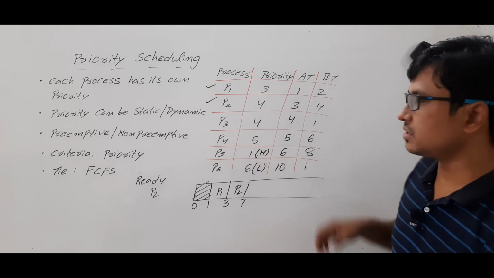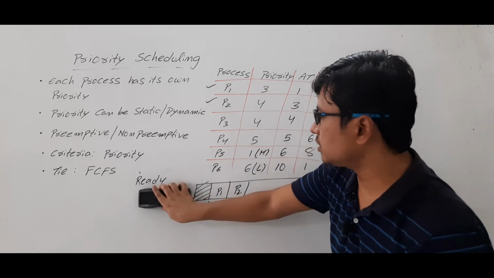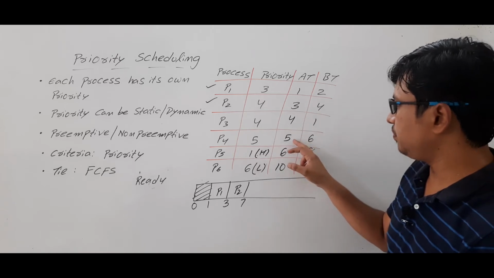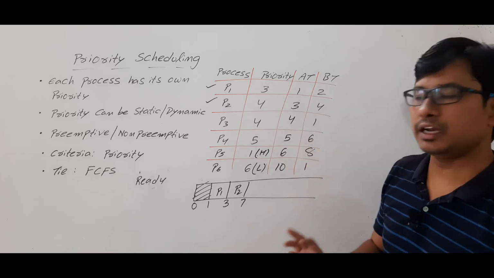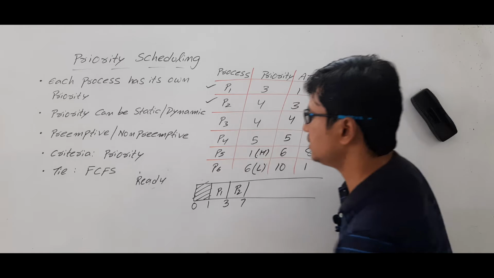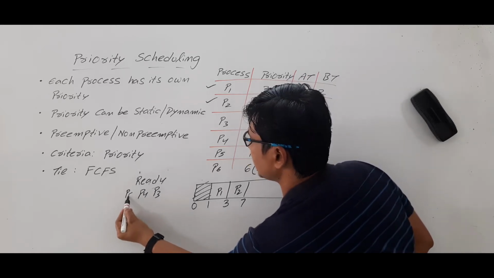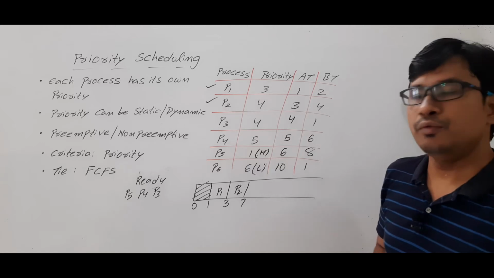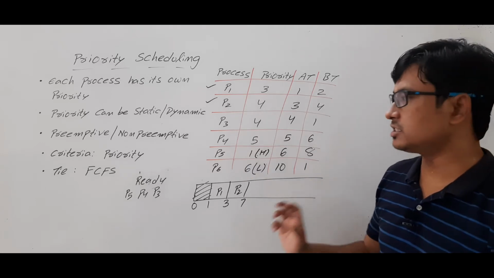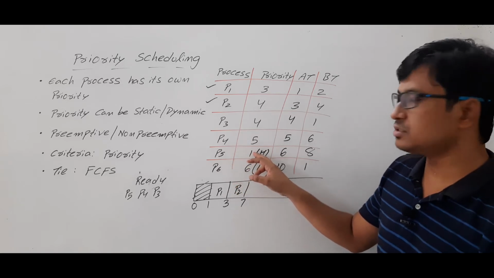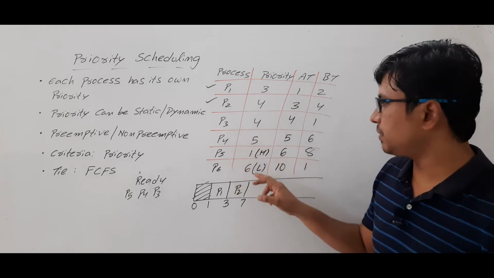Now during that time, up to 7 units, look at which processes have arrived. The processes P3, P4, P5 have arrived. P6 has not arrived yet. So P3, P4, P5 have arrived. Now, which one will be dispatched based on the priority? We said the priority which has less value will be given higher priority.